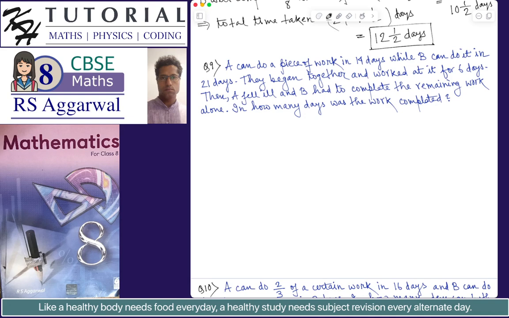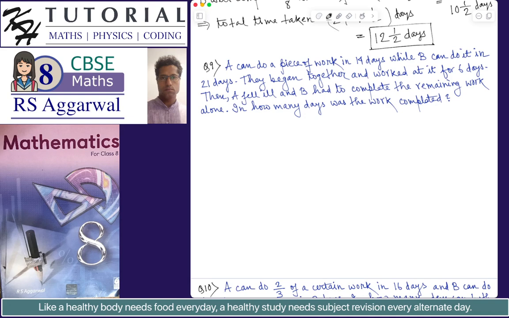In how many days was the work completed? So we have to find the total time it took for A and B to complete the work, where for the first six days A and B were working together. Then after 6 days A left and B was working alone to complete the remaining work.